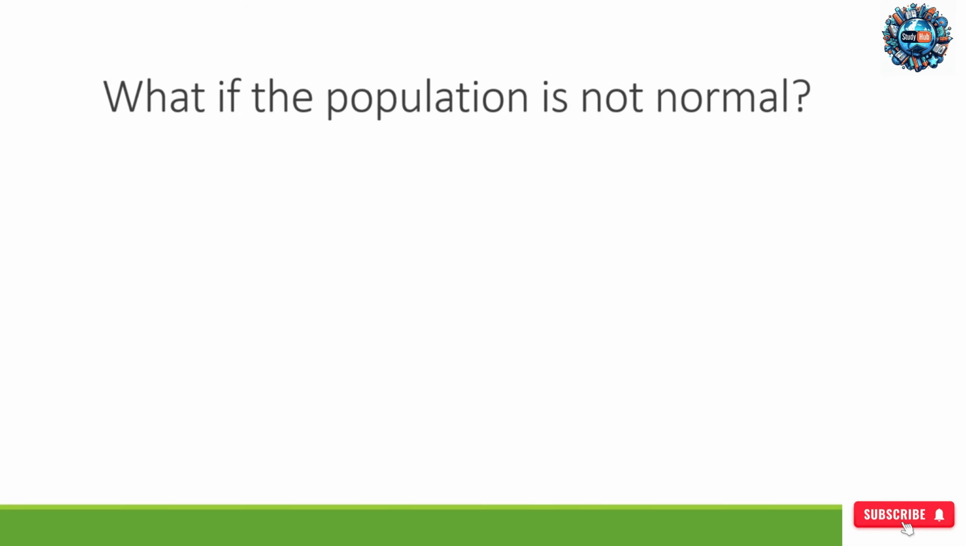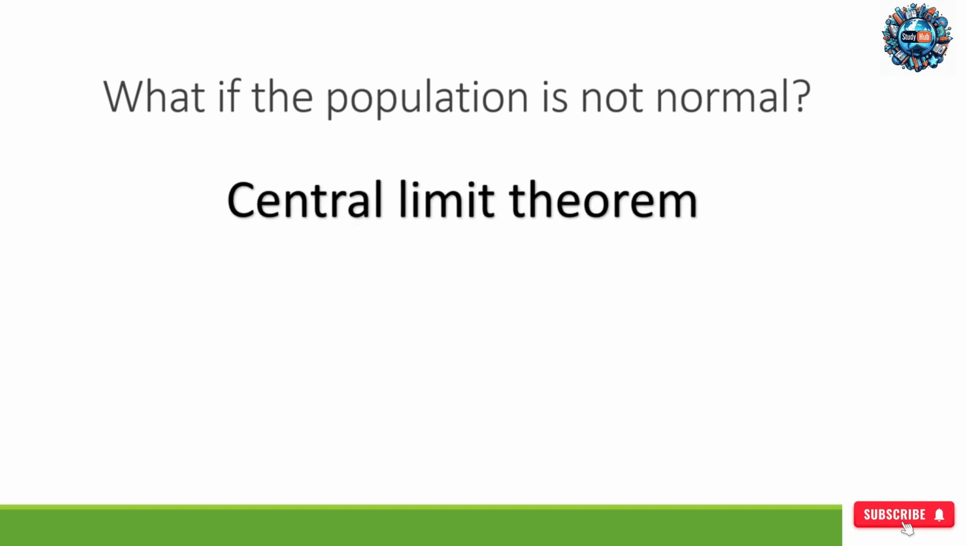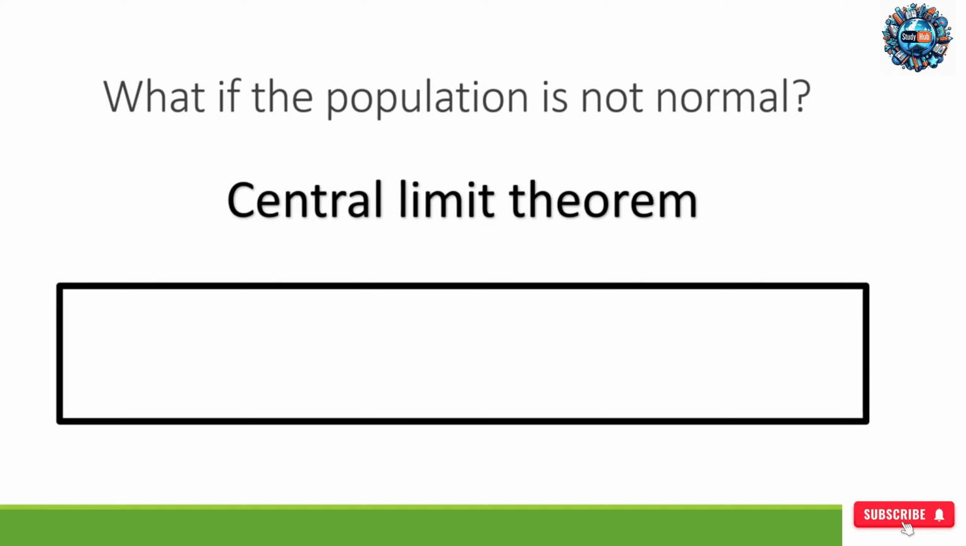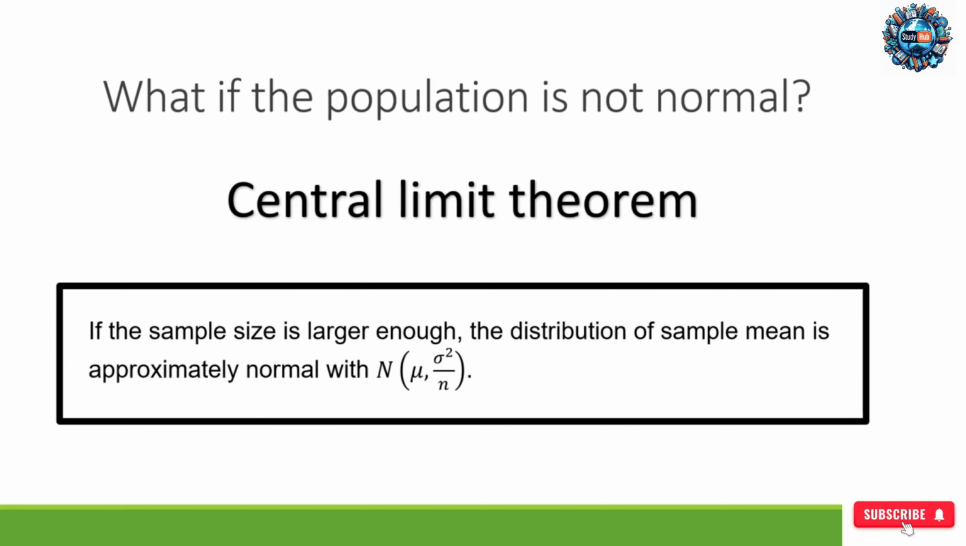What if the population is not normal? Central limit theorem of statistics says if sample size is large, the distribution of sample means looks like a normal one. Hence, we can conclude this way. Even if the population is not normal, the sample mean is approximately normal if the sample size is large enough.